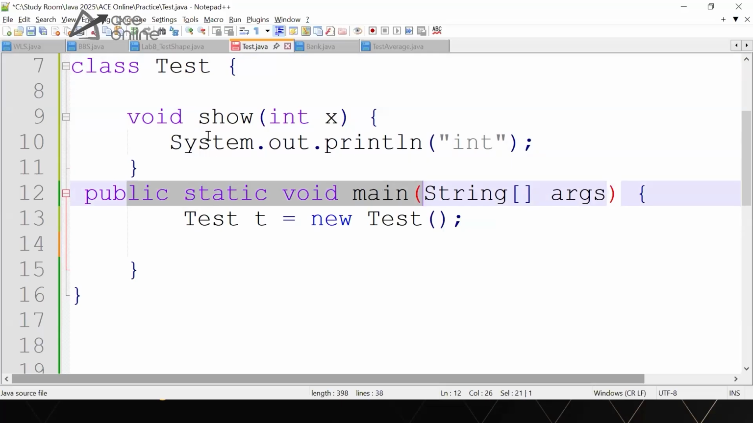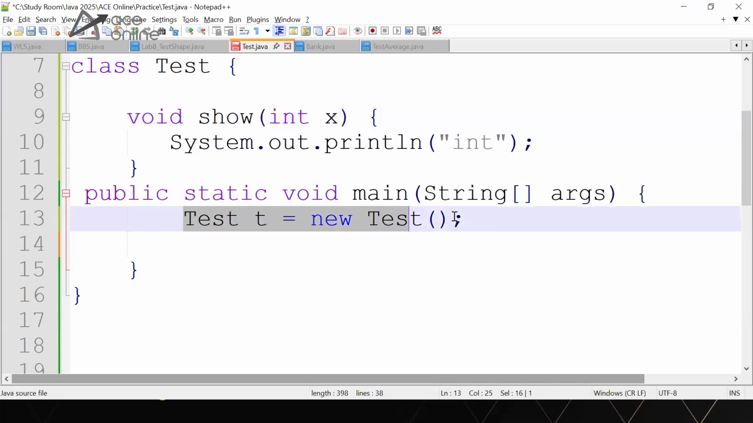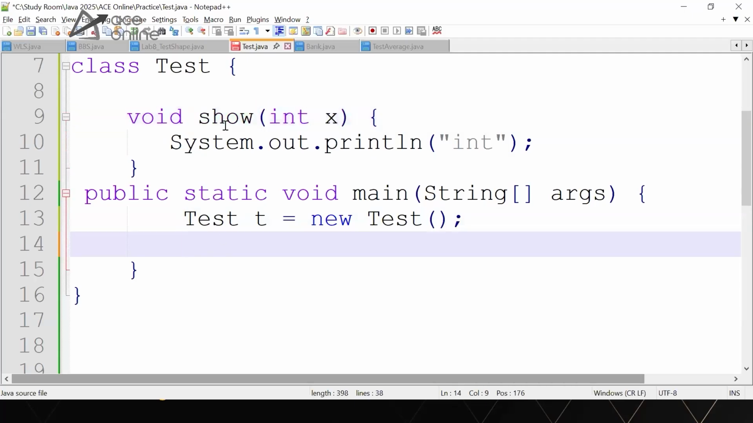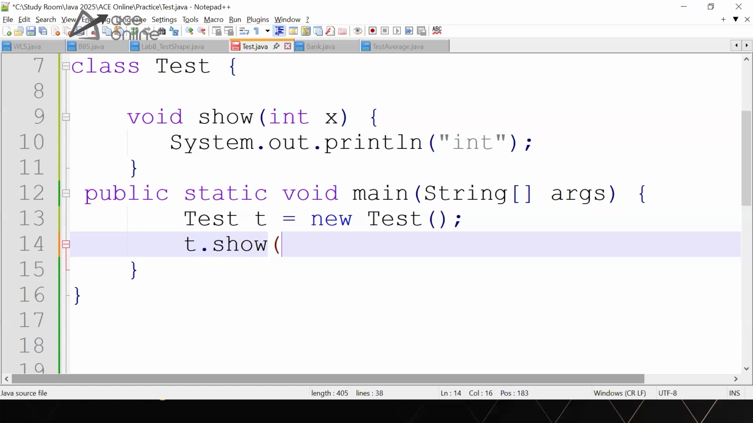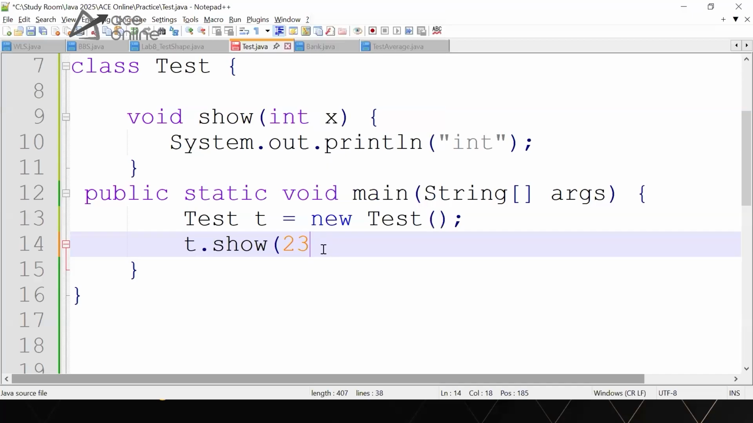Okay. So as it is a non-static method, I cannot call it with the class name. I'm creating an object of this class. Once I create the object, how can I call the show method, guys? Very nice. Thank you. So we will be giving t dot show. I will call it and pass an integer value here, so that it matches the argument and gets executed.